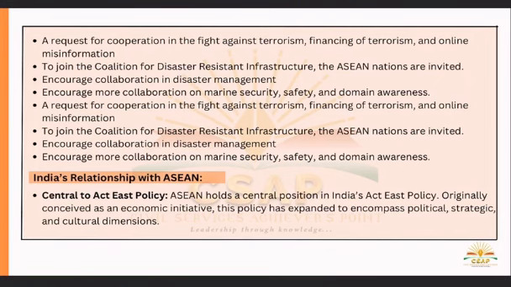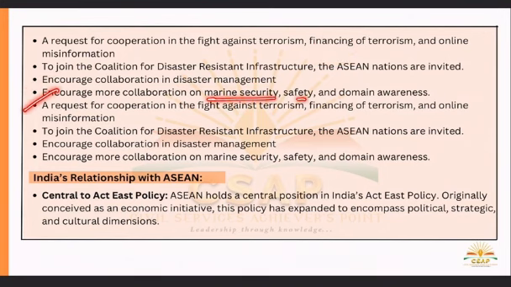Okay, so terrorism, extremism, be it insurgency, be it Maoism, be it terrorism, everything can be referred to as such. So India will collaborate. To join the coalition of disaster relief infrastructure, we are talking about disaster management. Encourage collaboration in disaster management.